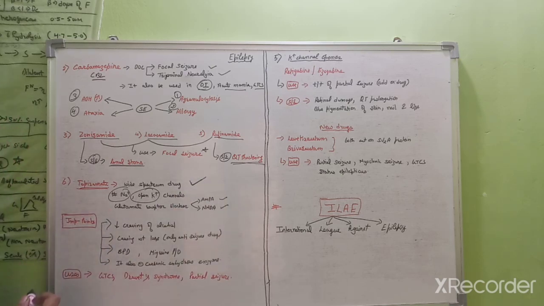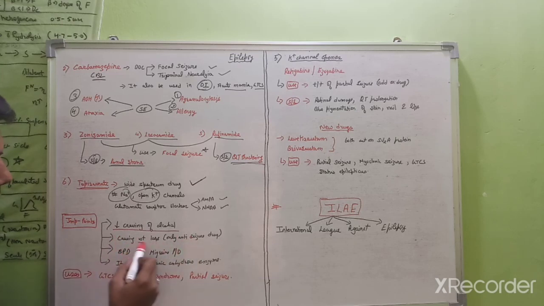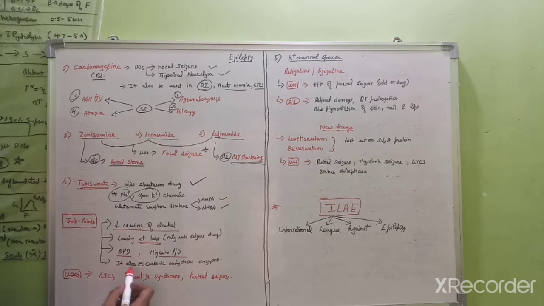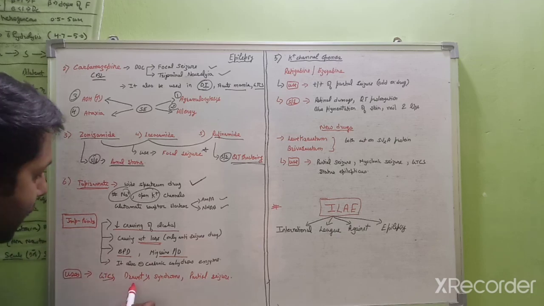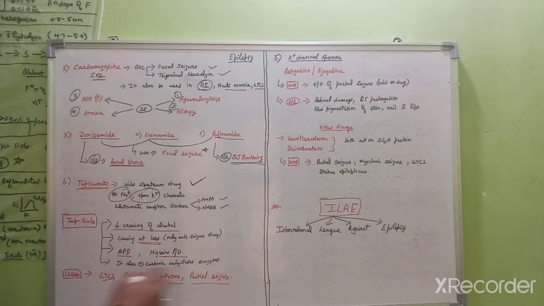An important point about topiramate is that it decreases the craving for alcohol. It is the only anti-epileptic drug that causes weight loss, and it is used in BPD, that is bipolar disorder, and also in migraine prophylaxis. It also inhibits the carbonic anhydrase enzyme in the body. The uses of topiramate are GTCS, generalized tonic-clonic seizure, Dravet syndrome, and it is also used in partial seizure. So this is all about the sodium channel blocking drugs.